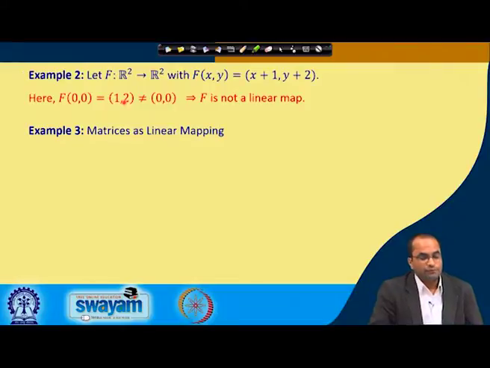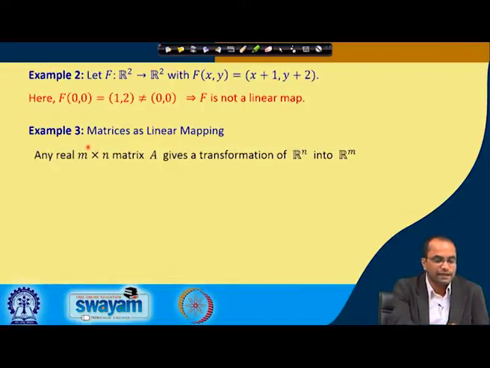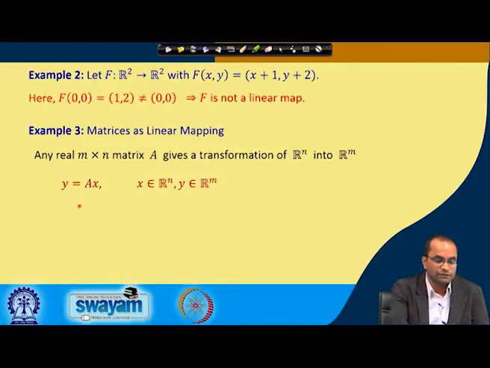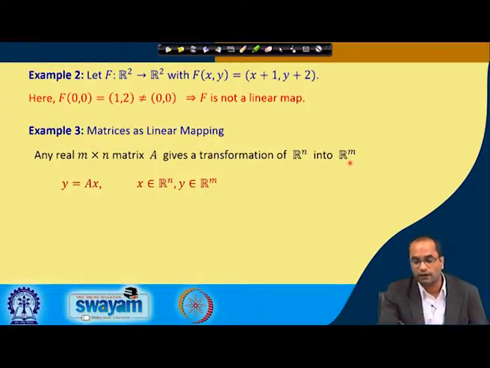Another very important example we will see is that matrices are also linear maps. We take any m cross n matrix A, and A is a transformation from R n to R m by this rule: if we multiply A to x, where x is an element from R n, then we get an element in R m.